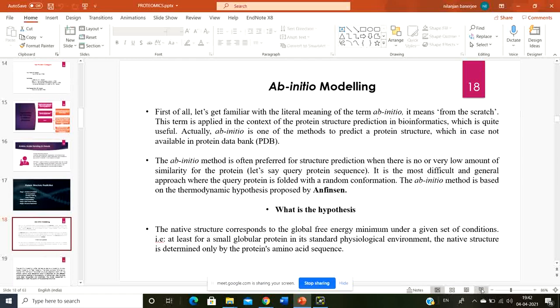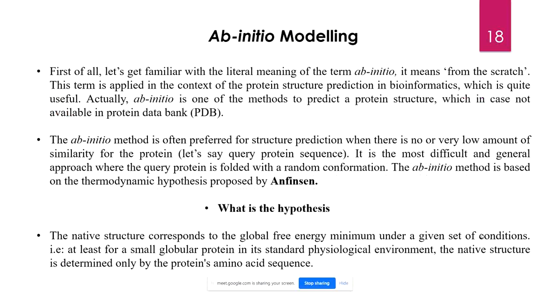Okay, so now we will talk about ab initio modeling. As the name suggests, ab initio modeling means starting from scratch. That means a particular case in which you have no sequence similarity. This particular protein is all on its own. It doesn't have any similarity with anything.